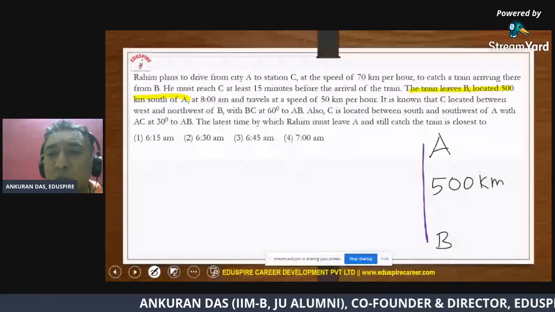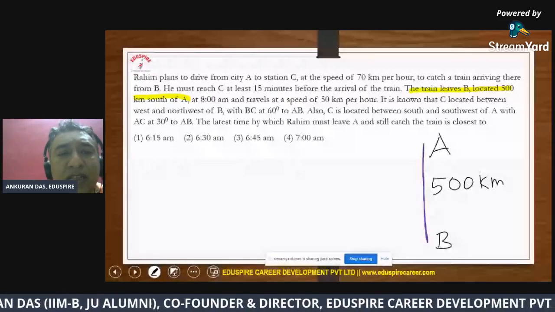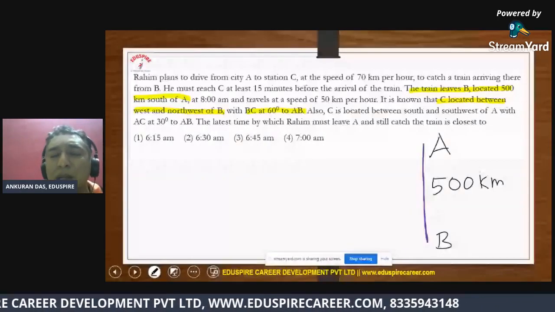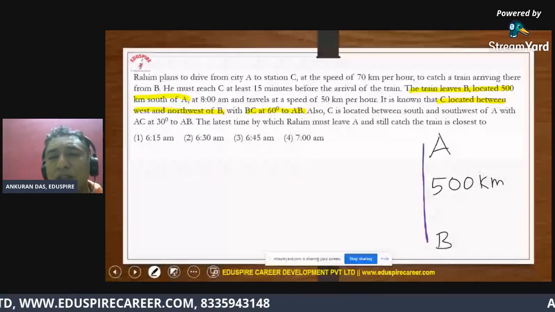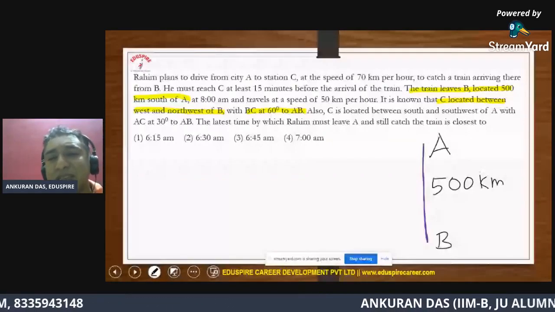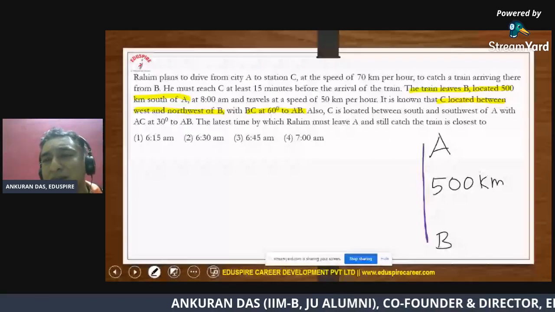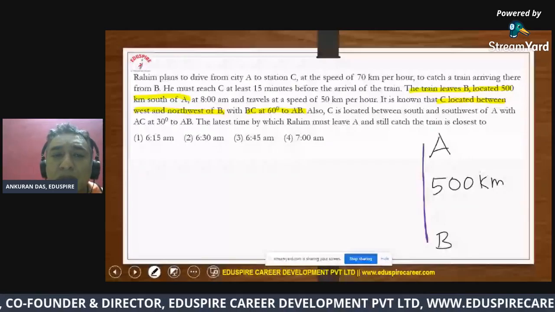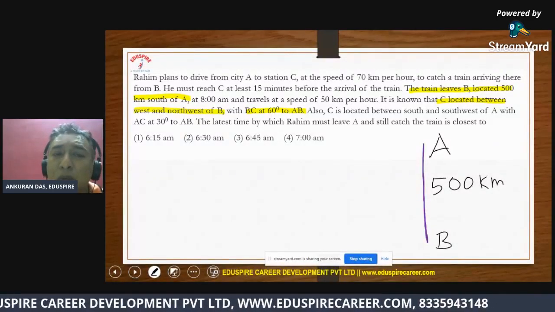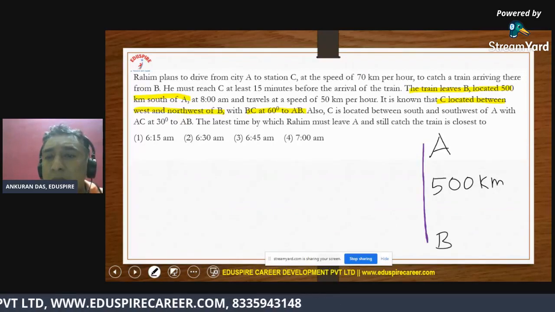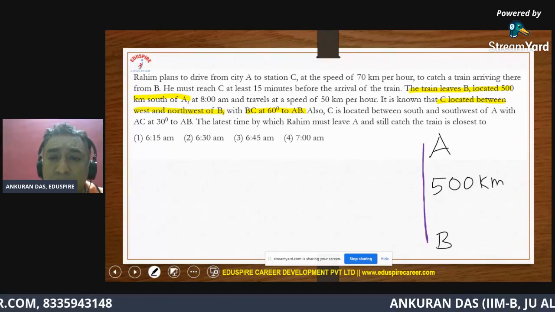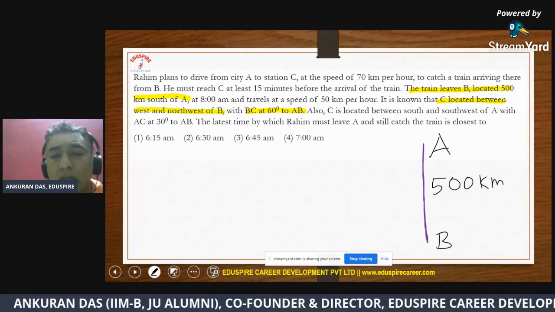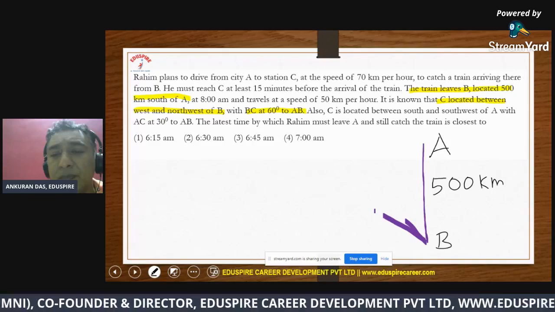Now, what is next? Then they have said C is located between west and northwest of B with BC at 60 degree to AB. In fact, if I know that, there is no need of taking care of the very next statement, because the moment you see, you can join the other two points. All right. So they have said C is located between west and northwest of B, and the angle between BC and AB is 60 degree, which means we can definitely conclude that C will be somewhere here. All right.